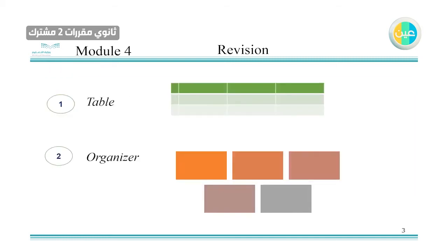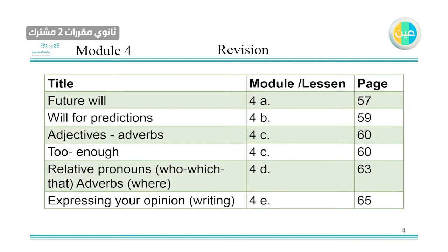Now, again, we're going to use tables and organizers to analyze some of the rules in your book. This is just the page that we're going to go through these rules in your revision. As you can see here, you have, for example, the title of the rule, the number of the module and the lesson. Also, you can find the rule in that page, which is in front of you. I just put them here for you. You can take a paragraph, you can put your own analysis for the rule. You can put like a table organizer. This is to make sure that you know exactly what you're supposed to take in that module.